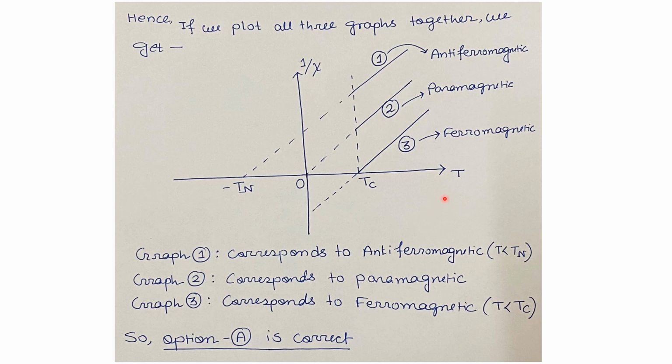From here we can conclude that curve 1 corresponds to the antiferromagnetic material for T less than Tn, curve 2 corresponds to the paramagnetic material, and curve 3 corresponds to the ferromagnetic material for T less than Tc. So according to the options, option A is the correct answer for our question.